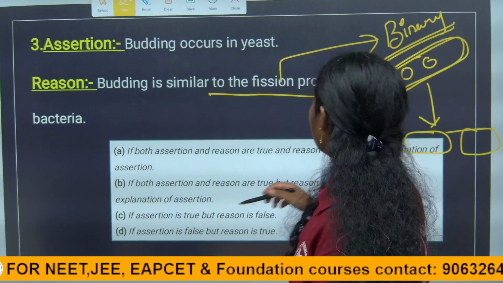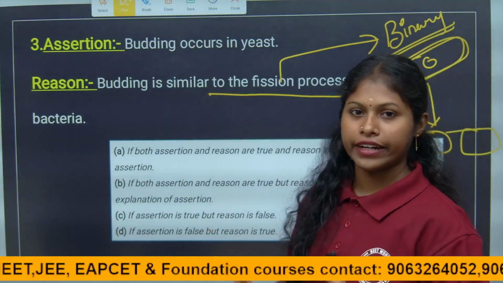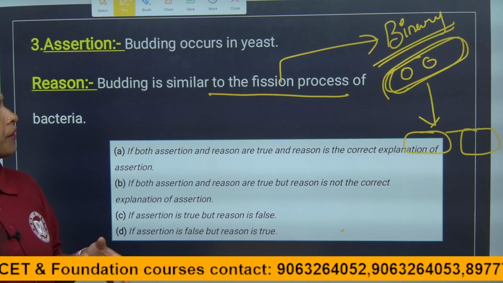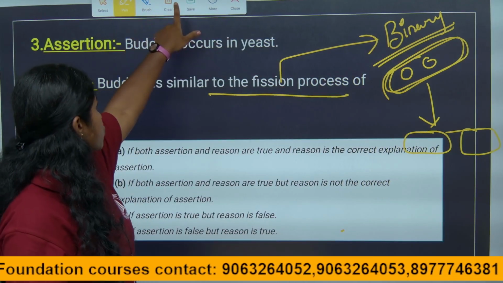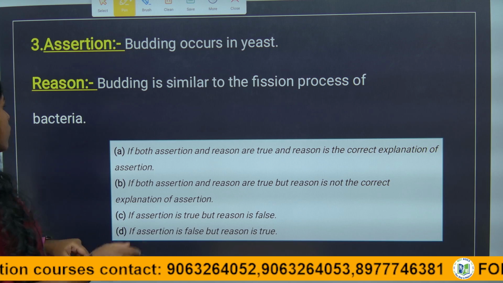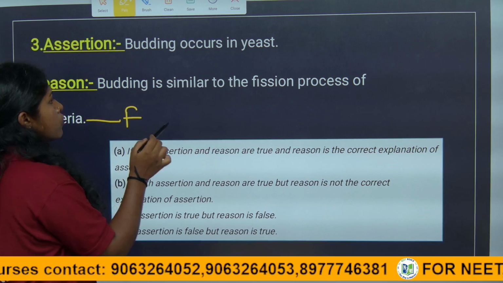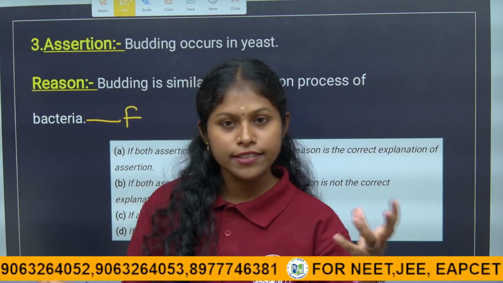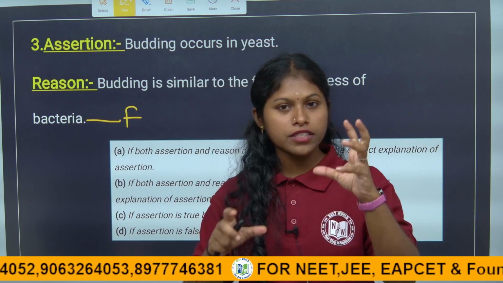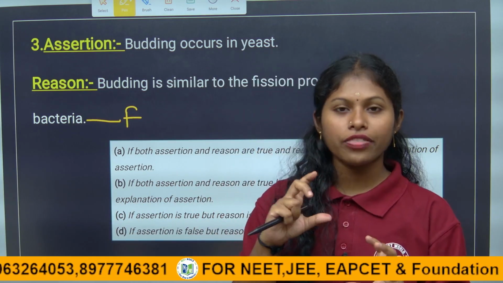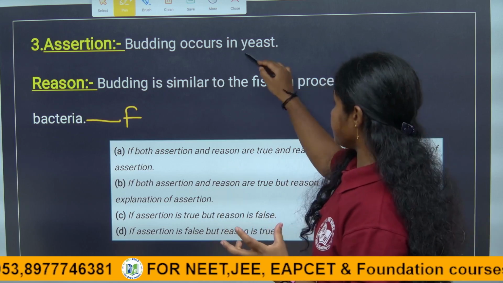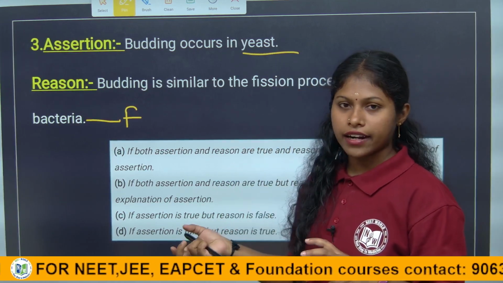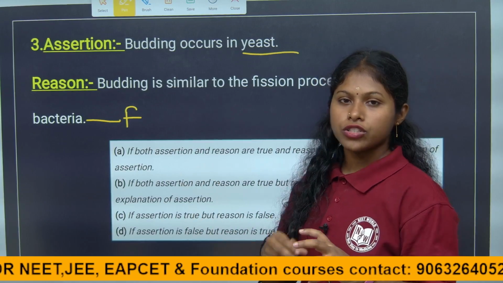So fission and budding are two different asexual modes of reproduction, because in budding we can see the parent individual. Here the assertion is true, but the reason is false. Also, fission occurs in the transverse plane, but budding forms bulge-like structures on the parent yeast, which either detach in ideal conditions or form a chain of buds.